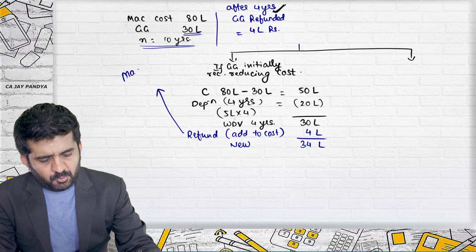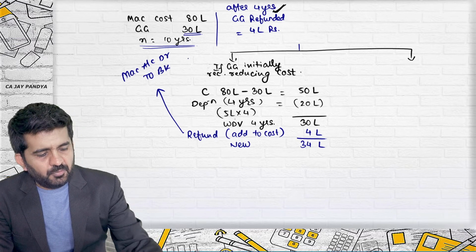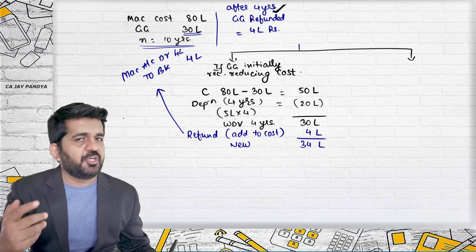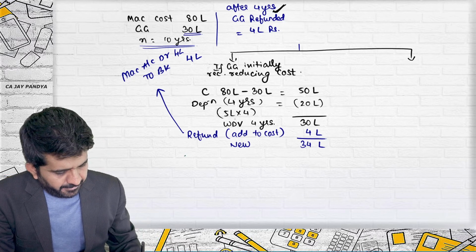Machinery account debit to bank. You will have to refund 4 lakh rupees. You will be debiting machinery by 4 lakh rupees. So your written down value will increase. It's all right. Try to understand the new depreciation.